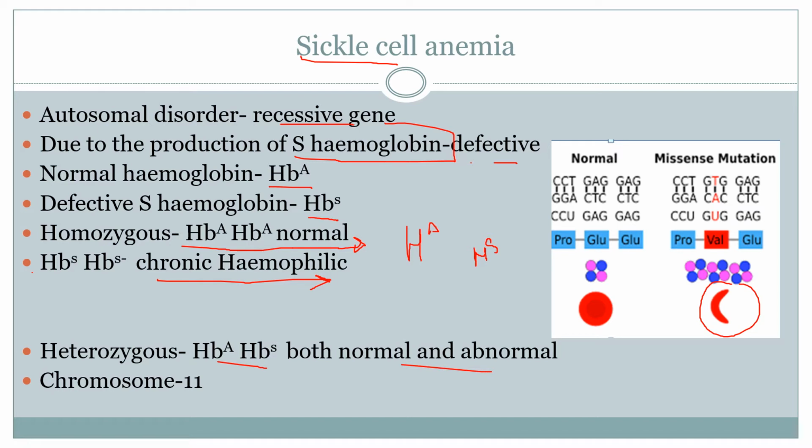And this sickle cell anemia, as I told you, is just because of a point mutation. Here the glutamic acid is replaced by valine only because of a change in a single nucleotide, that is from A to U in the 5th position. As a result, crescent moon shaped or sickle shaped RBCs can be seen. And this recessive gene is located on chromosome number 11.